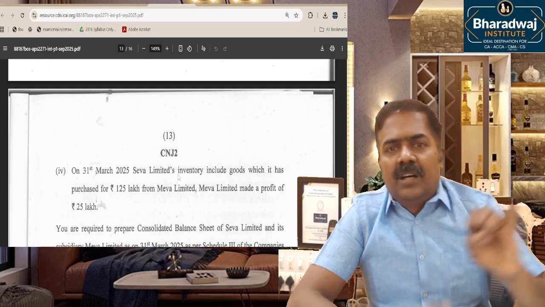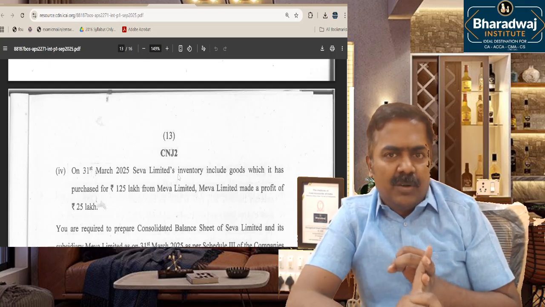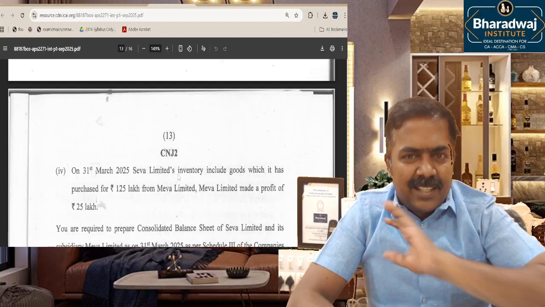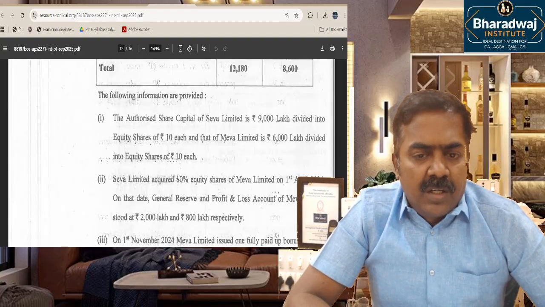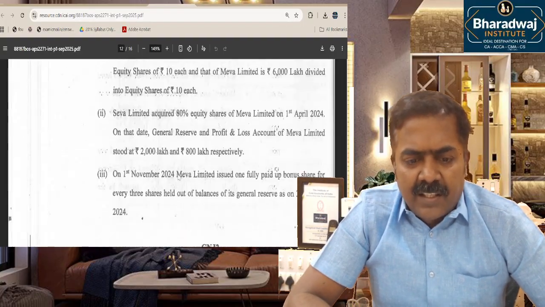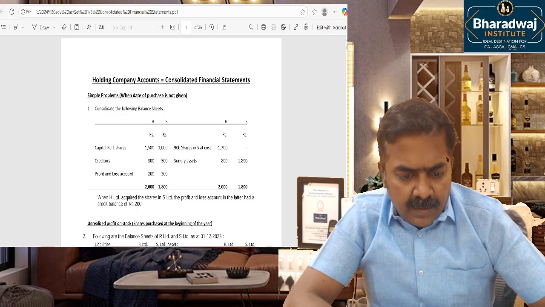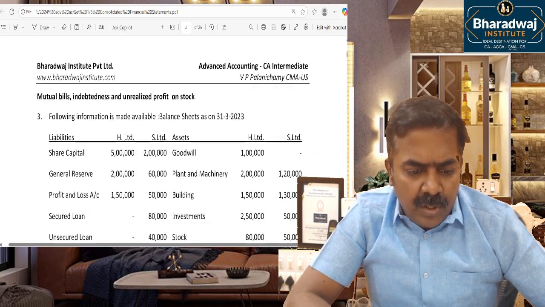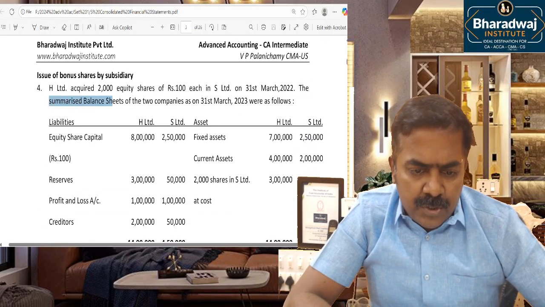There was no revaluation of assets and liabilities, no dividend adjustments. I would say it's a clean question, like a BCom question paper, tested for about 14 marks. It's a cakewalk for the students. How about in Bharadwaj material? We have done question number 1, 2. It is similar to this question number 4 with bonus issue.